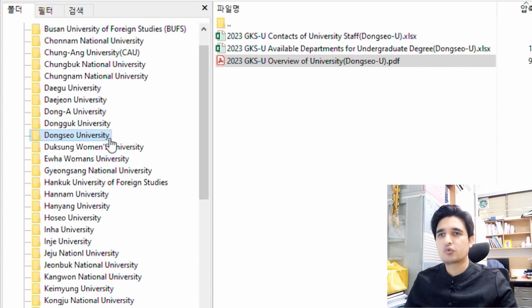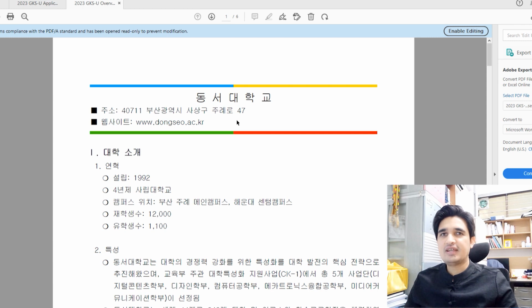If you want to apply to any university, you just have to click on it. For example, I want to apply to Dongseo University, so I click on Dongseo University. Then you can see the information about it. The first two files are Excel files. The first is about the contacts of university staff, and the second is about the available departments and majors for the undergraduate degree. The third one is the PDF file for Dongseo University.